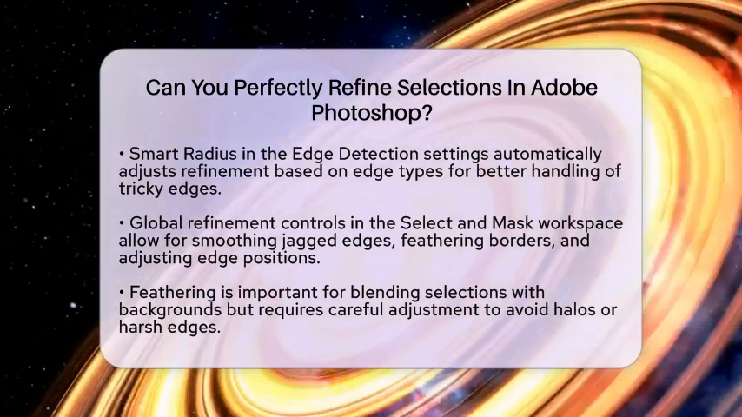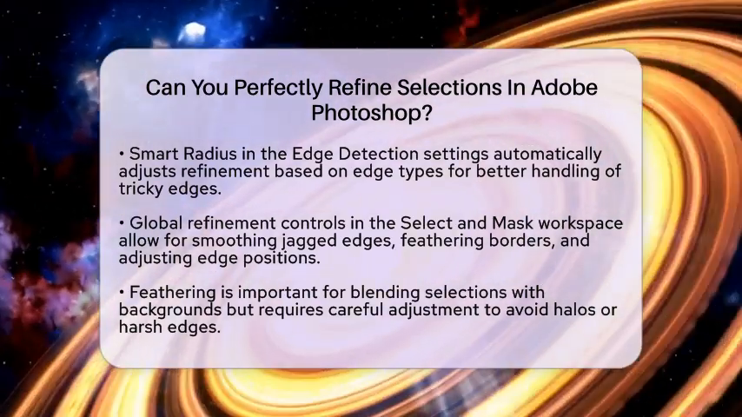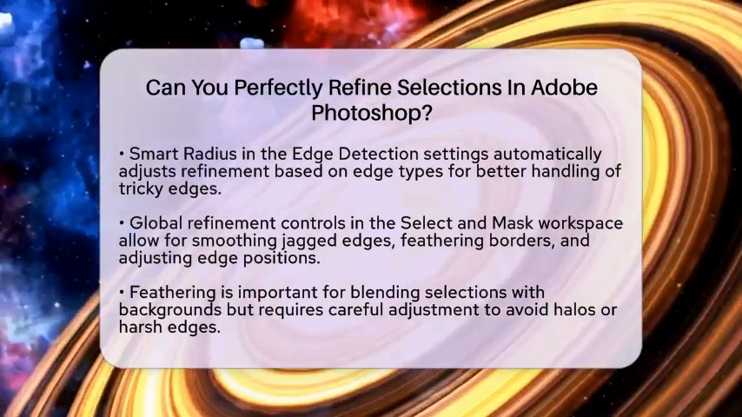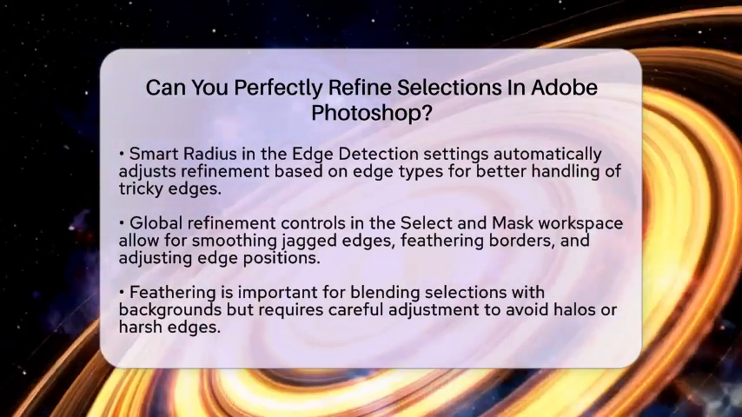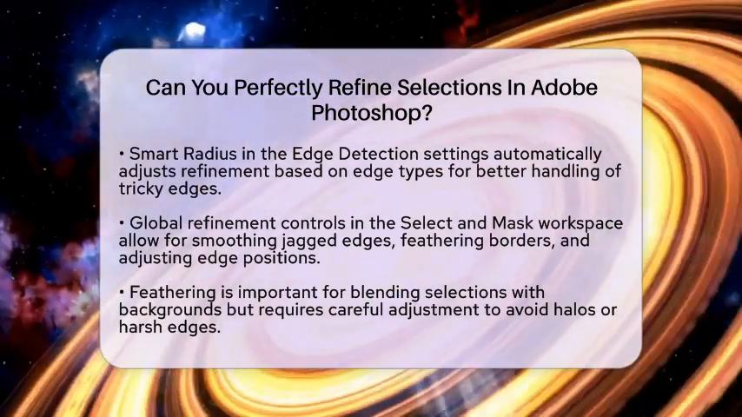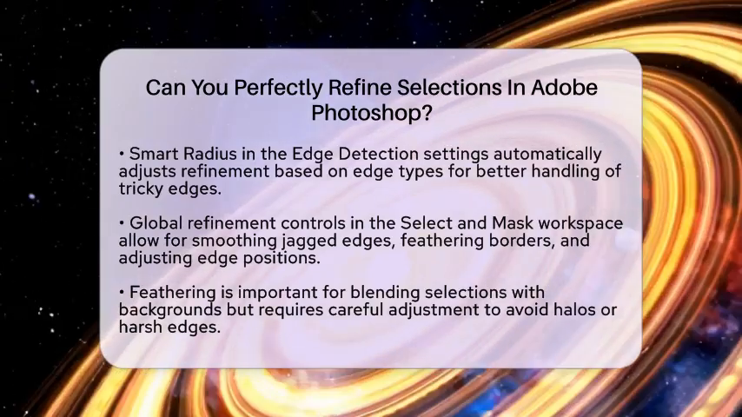For those using Photoshop Elements, there is a Refine Selection brush tool that automatically detects edges, making it easier to add or subtract from selections. This is especially handy for fine details like hair or grass.